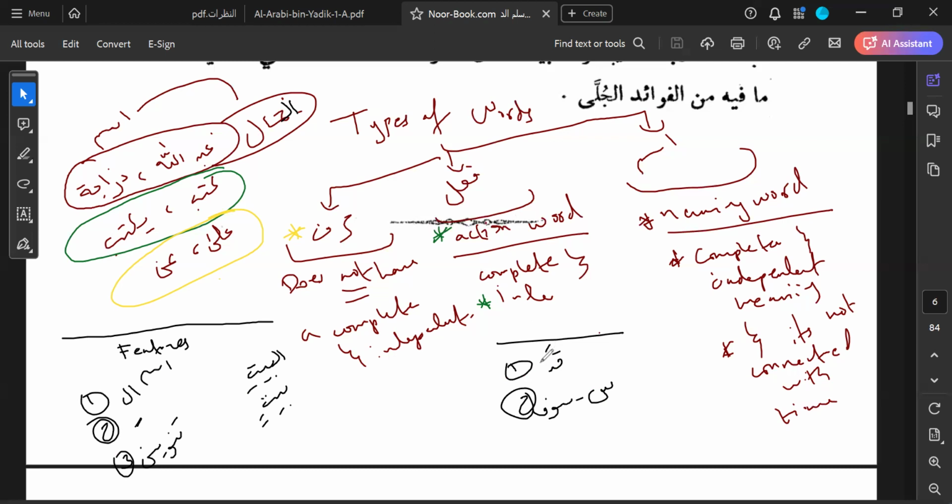The first one is قد. You can add قد in front of a verb. So قد ذهب الرجل إلى السوق. قد ذهب, the man indeed. قد means indeed. Right? You cannot add قد in front of a noun. You can't say قد عبد الله, قد دراجة, قد جمال. No. You can only add قد in front of a verb. قد ذهب الرجل.